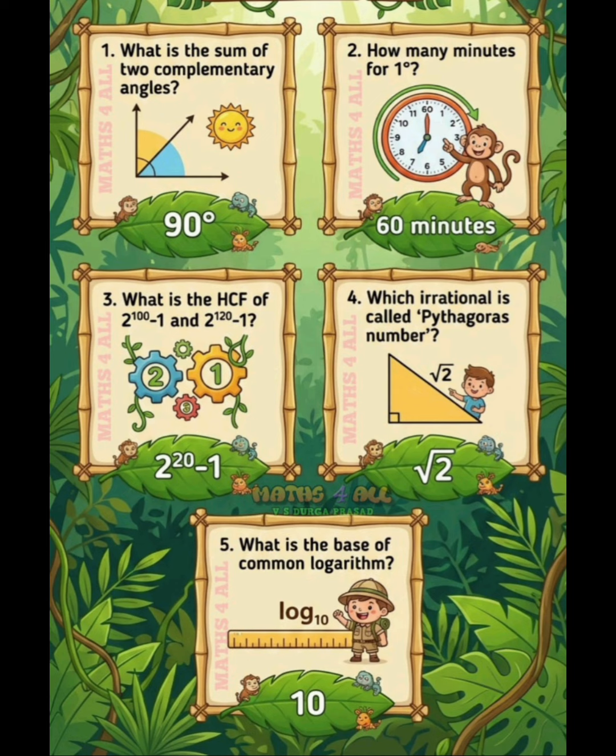What is the HCF of 2 to the power of 100 minus 1 and 2 to the power of 120 minus 1? Answer is 2 to the power of 20 minus 1.